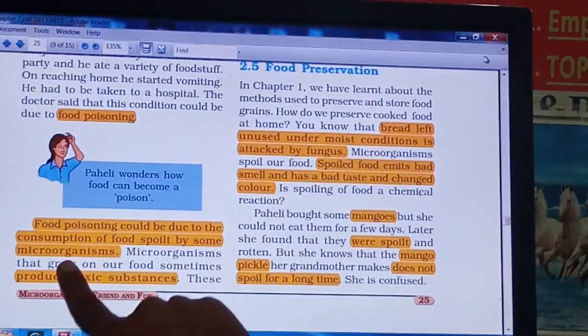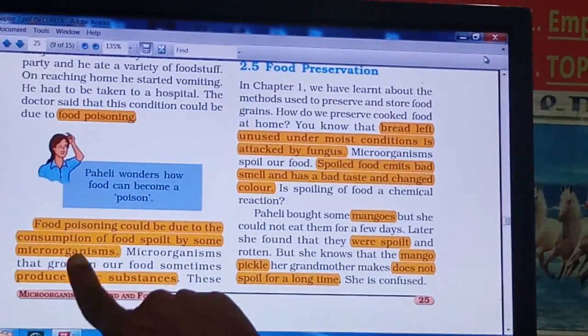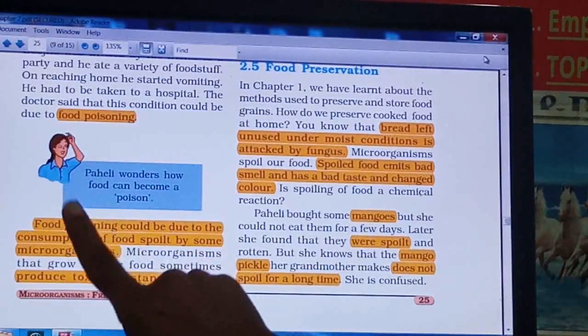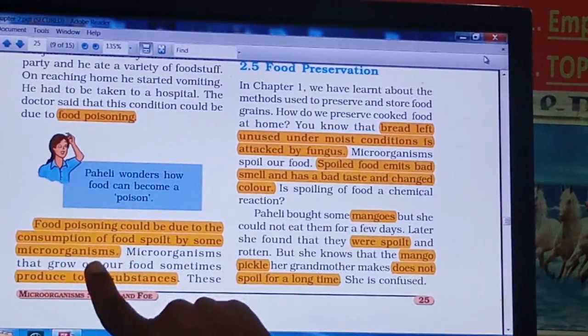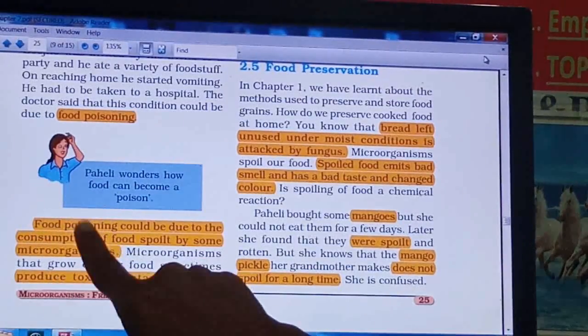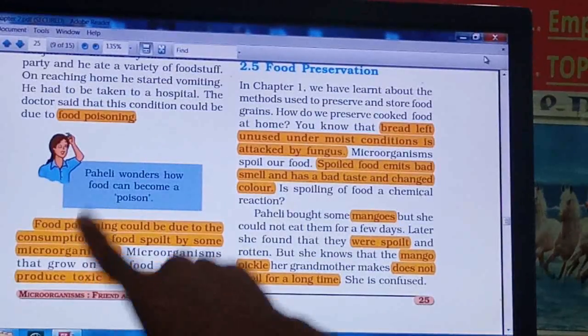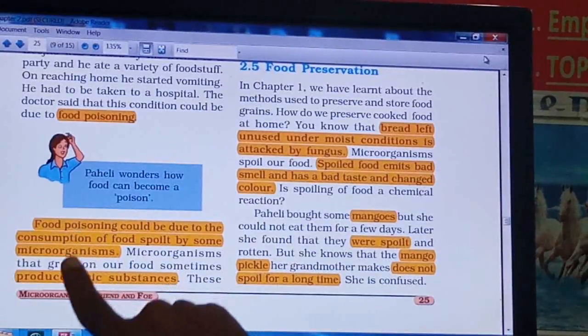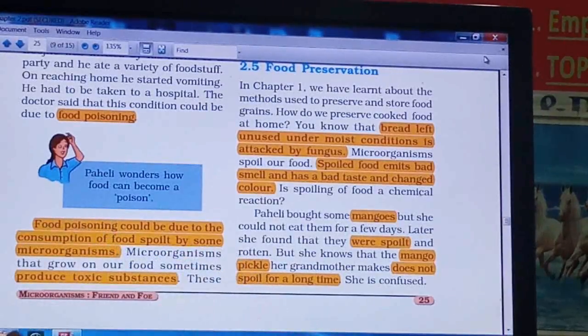This is another way microorganisms cause damage to food. Whenever food is spoiled by microorganisms, we say that the food is poisonous, and if any person eats such poisonous food, that person is suffering from food poisoning.